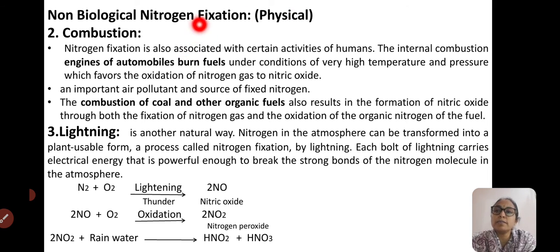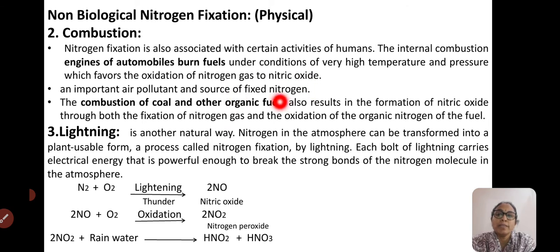Coming to the physical non-biological nitrogen fixation, that is combustion, the important step. Nitrogen fixation here is associated with the activities of humans. The internal combustion engines of automobiles burn fuels under conditions of higher temperature and pressure, which favors the oxidation of nitrogen gas to nitric oxide, an important air pollutant and source of fixed nitrogen.